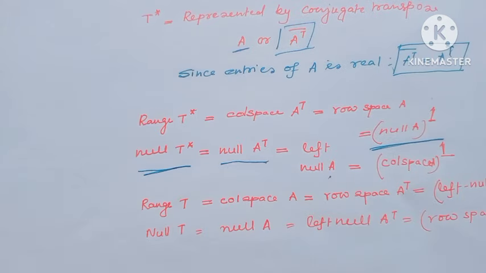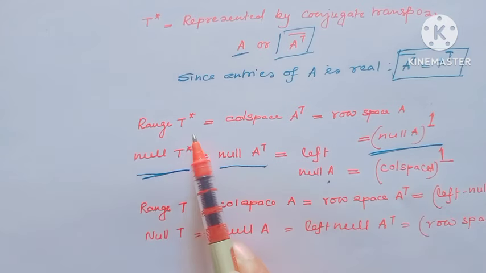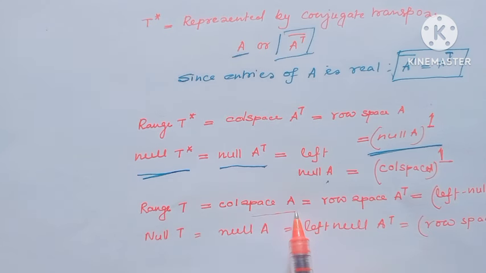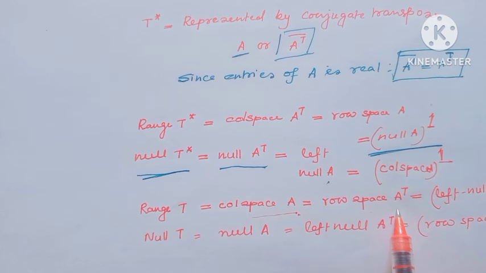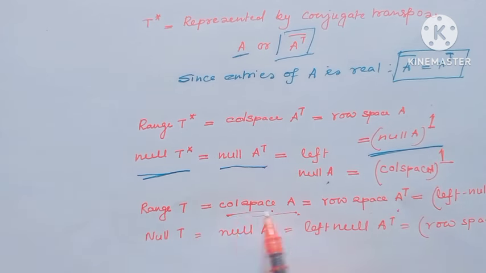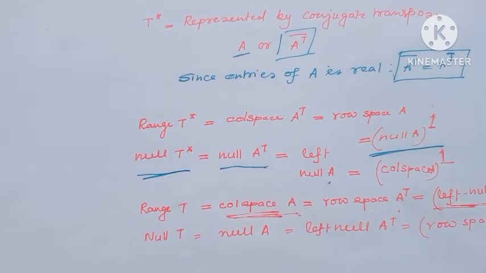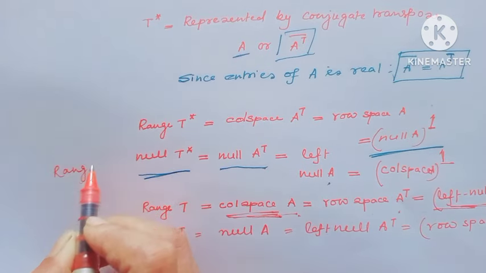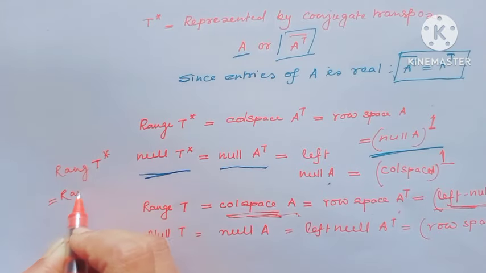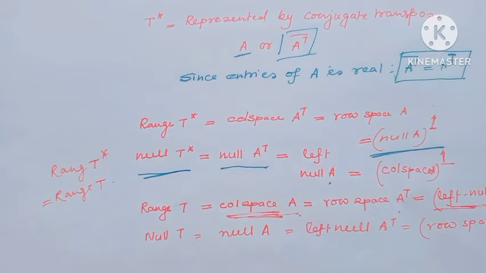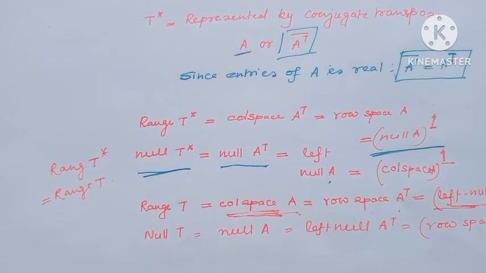We all know row rank equals column rank, so range of T star equals, since the row space is actually the column space of A, that means range of T is equal to the column space of A, and the column space of A means the row space of A transpose, and this is equal to the orthogonal complement of the left null space of A. So the range space of T star is equal to the range space of T, because the range space of T star equals the row space, and the dimension of the row space and the dimension of the column space are equal, so range T star equals range T.